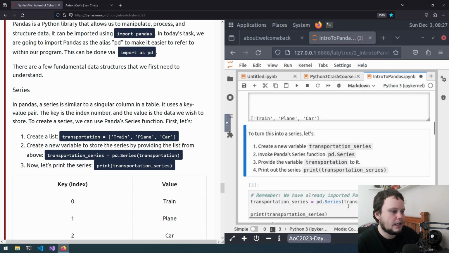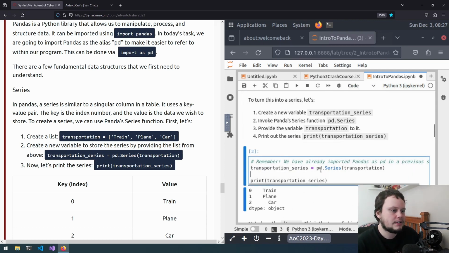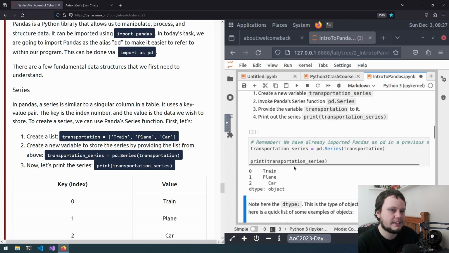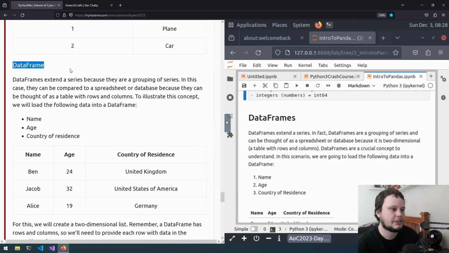We're going to create a new variable called transportation series. So we've got the variable name here, and using pandas with the alias of pd, we're using pd.Series, and we're passing the list into it, and in return, we're going to be getting a pandas series. So if we run this now we've got a pandas series. We can see 0 is train, 1 is plane, 2 is car, and the data type is an object. As it says, note here, the dtype is the type of objects within the series. For now, here is a quick list of some examples of objects. So strings or words will come up as an object, while numeric numbers or integers will come up as int64. Series is the first type of data structure in pandas.